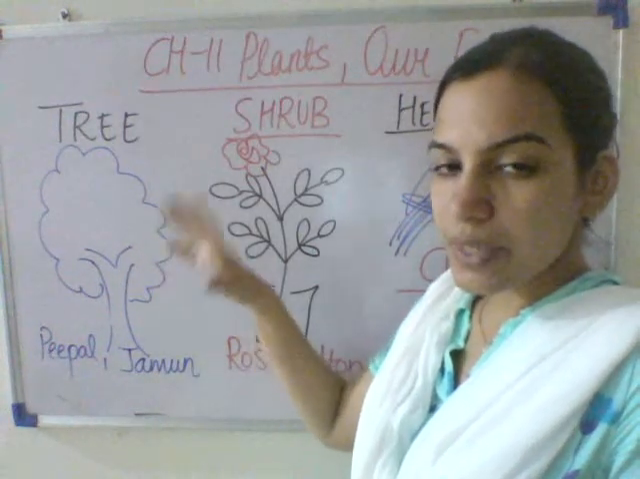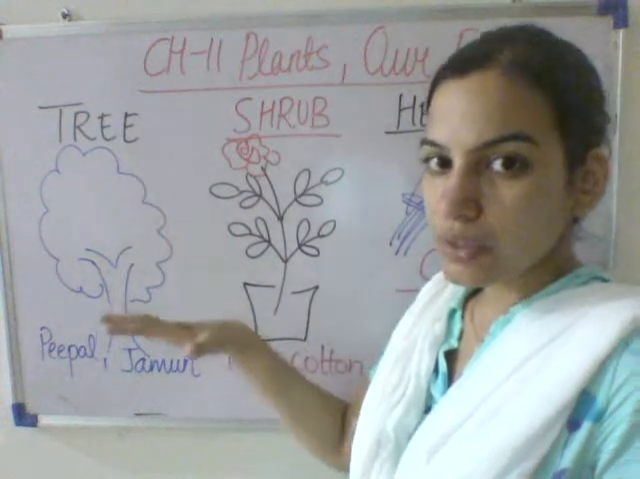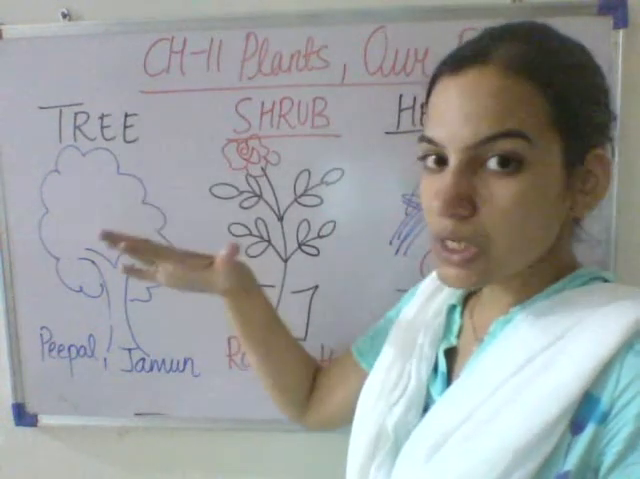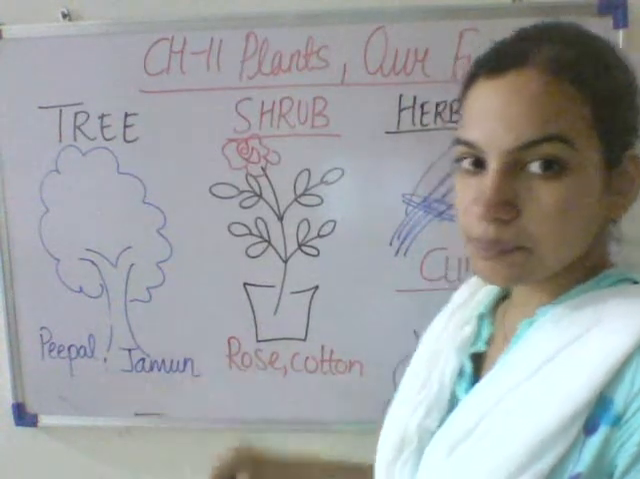Trees are very big in size. You cannot grow a tree in a pot. The tree needs a lot of space because its roots are very deep.